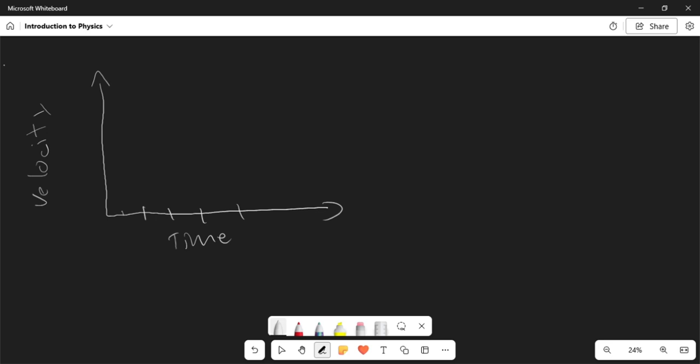Now, let's say we have a velocity versus time graph. So this one's going to be a velocity versus time graph. Now, what is this graph going to tell us?